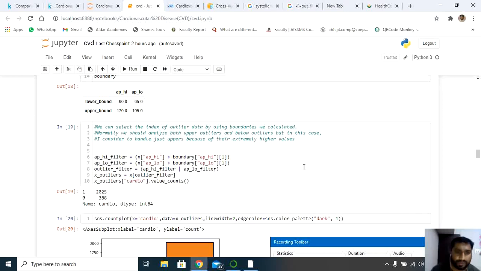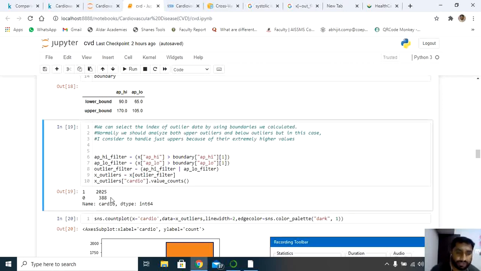We can select the index of the outlier data by using the boundaries we calculated. Normally we should analyze both upper outliers as well as lower outliers. In this case I considered handling just the upper ones because of their extremely high values. So let's consider the upper values because they have the highest values here. I have counted how many outliers we have. For cardio 1 we have 2025, and for 0 we have 388.